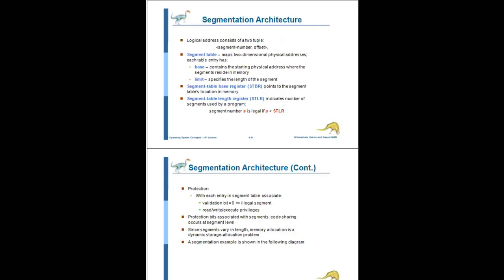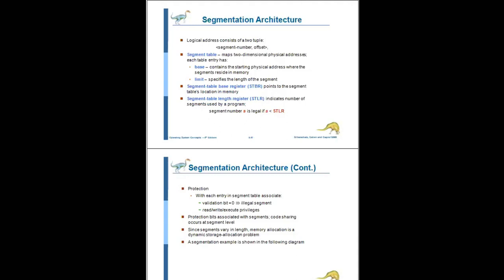Each segment table entry contains both a base register and a limit register. What does the base register contain? The base register contains the starting physical address where the segment resides in memory.